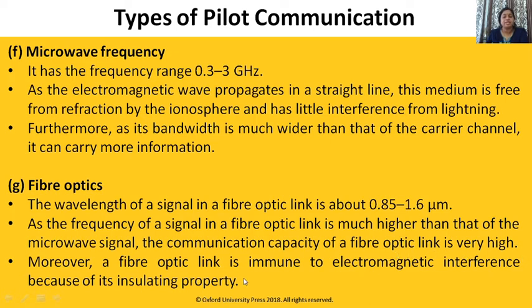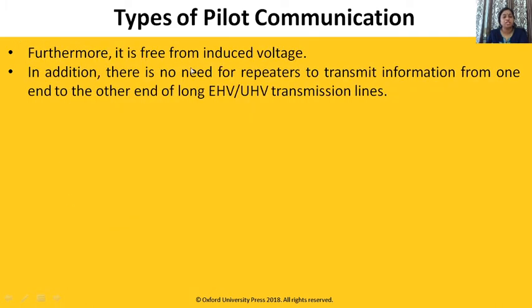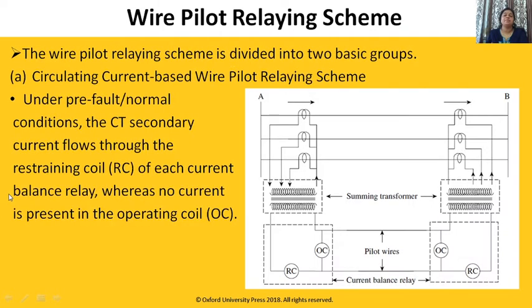Moreover, fiber optic link is immune to electromagnetic interference because of its insulating property. So also we are using this fiber optic communication. Furthermore, it is free from induced voltage. In addition, there is no need of repeaters to transmit information from one end to other end for long EHV and UHV transmission line. These are types of pilot communication.